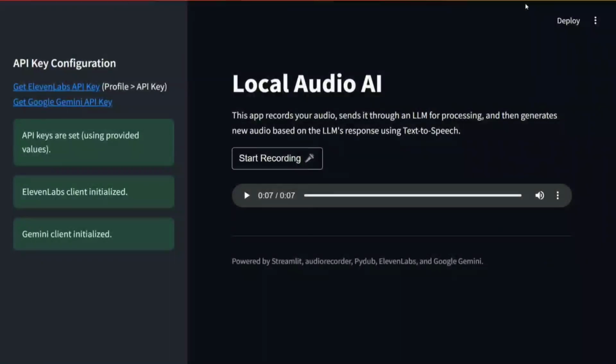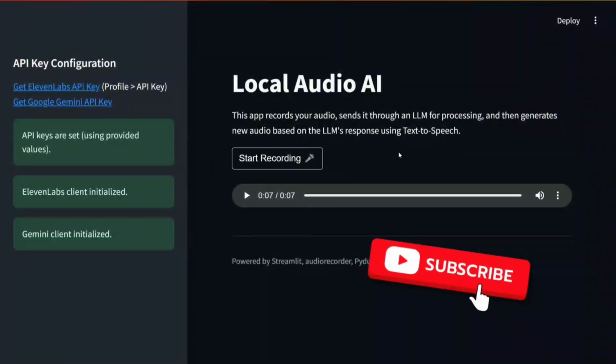So hi everyone. Today I am demonstrating a very interesting generative AI project that you can build in your local system, that is a talking AI, a local audio AI. So I would be talking to the AI rather than typing anything. Let's get started. First of all, let me demonstrate, and then eventually we will walk through the code.